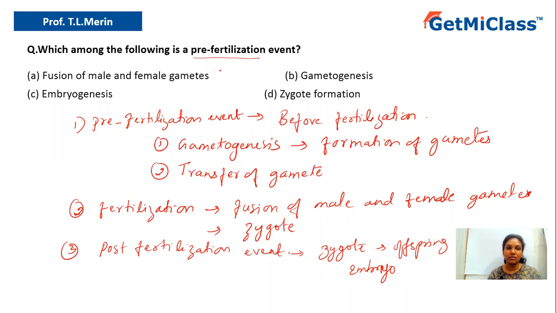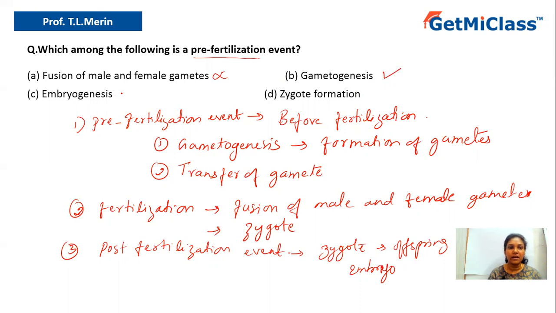Now let us look at the question again. It says which among the following is a pre-fertilization event? Option A, fusion of male and female gamete. No, because fusion of male and female gamete occurs in the fertilization phase. Hence option A is wrong. Option B is gametogenesis. Yes, gamete formation is needed, and that happens before fertilization. That is one of the events of pre-fertilization. So this is the correct answer.